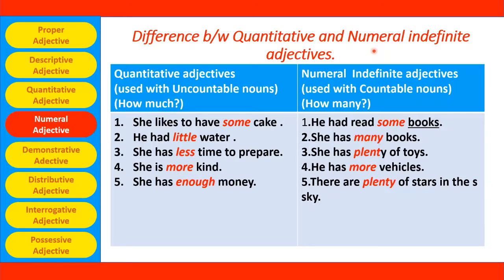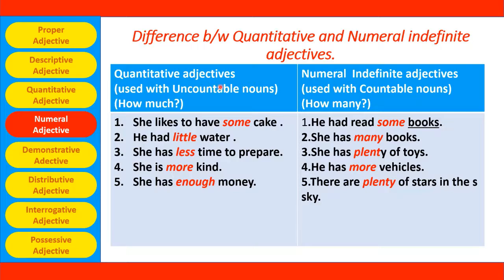They give the answer for how much. Numeral indefinite adjectives are used to describe countable nouns. They tell how many. These are nouns which can be counted in numbers like 1, 2, 3, 4 or first, second, third, fourth.